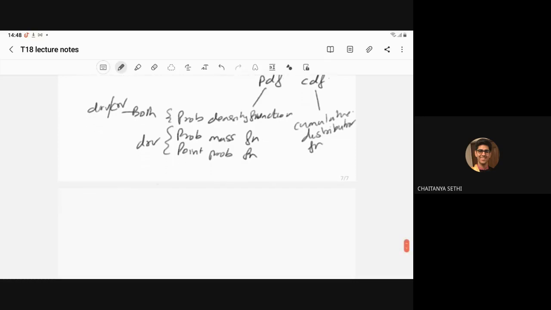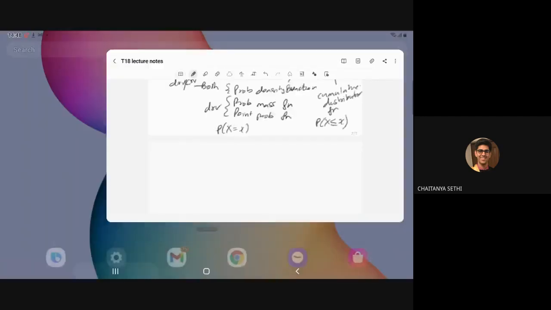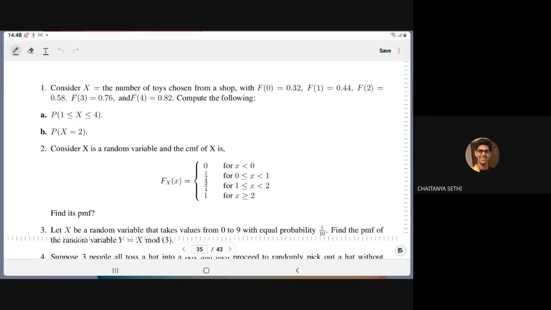So actually, we are computing the probability that X is equal to x, this is the probability density function, or we are computing the probability of X up to the point x, the accumulation of the probability up to that point x. So these are a few concepts about the PDF and CDF. Let us move to the tweet sheet.